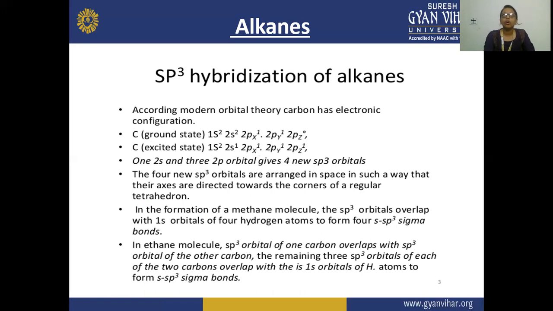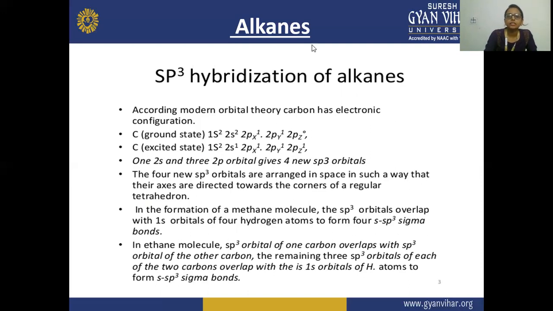Hybridization means the number of atoms attached plus the lone pairs. So here these one 2s and three 2p orbitals are giving your 4 new sp3 orbitals.